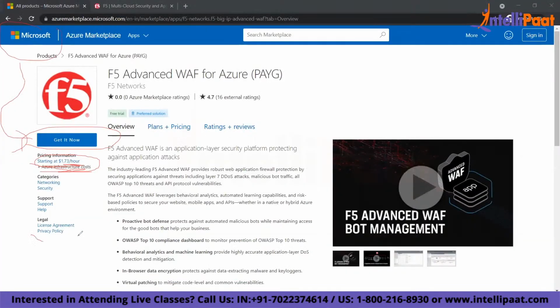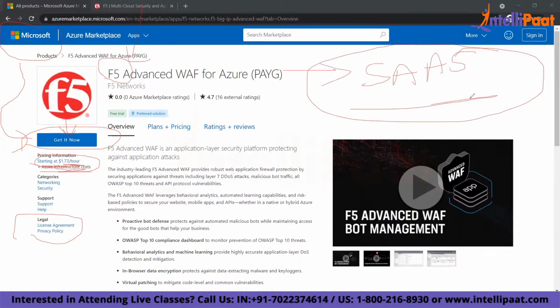So you can directly come to Azure and click on get it now and use it in Azure platform directly. Although this is a software or a product of this company, you can still use it. So this is a software. You can deploy that product as a SaaS, you deploy that product into cloud, and everybody else can use that software without the need of installing that software into their laptop or a PC.